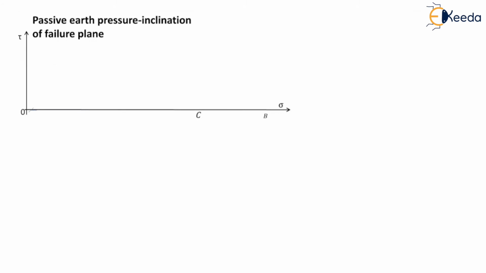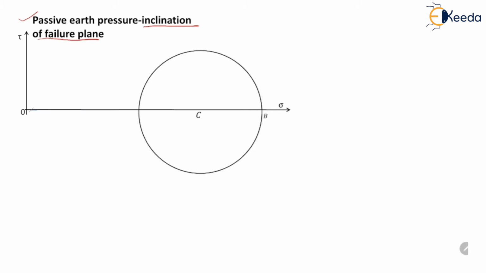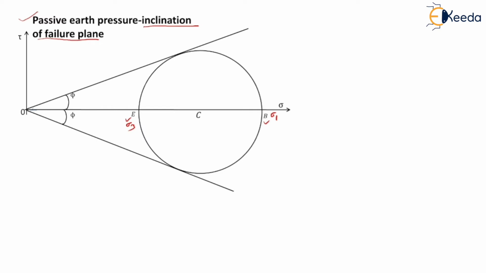Now let us derive the expression for the angle of inclination of the failure plane with the horizontal in case of passive earth pressure. So we will draw a Mohr circle. It intersects the x-axis at points B and E. Point B represents the major principal stress and point E represents the minor principal stress. Since the soil is on the verge of failure, or passive pressure is acting, this Mohr circle touches the failure envelope.